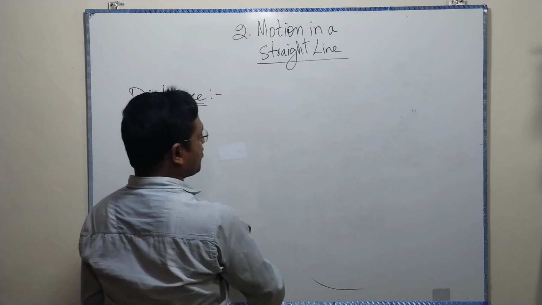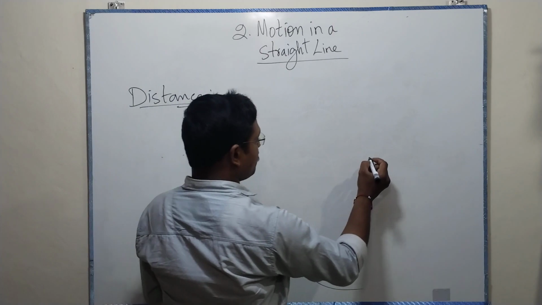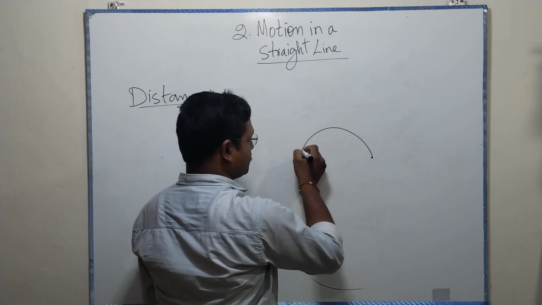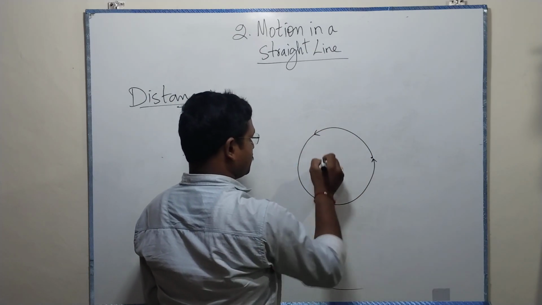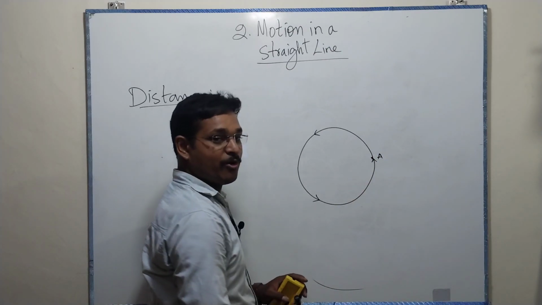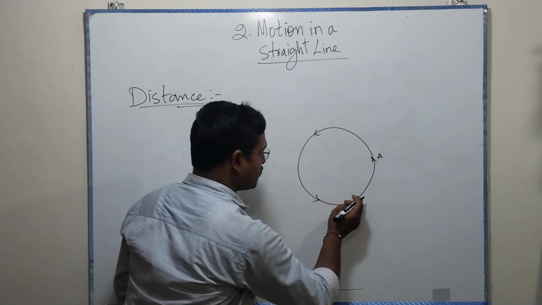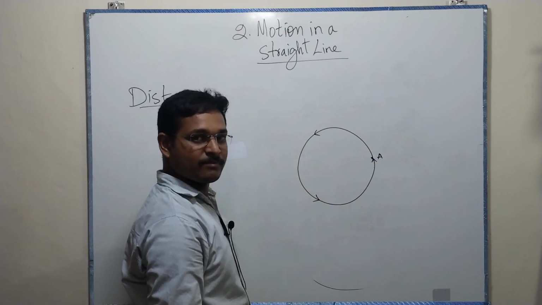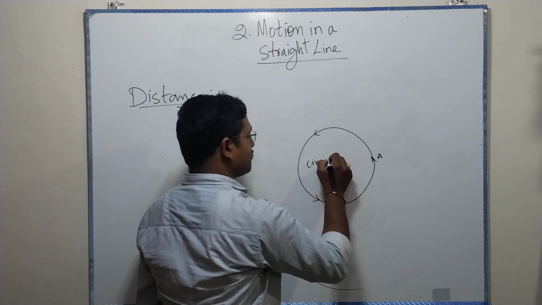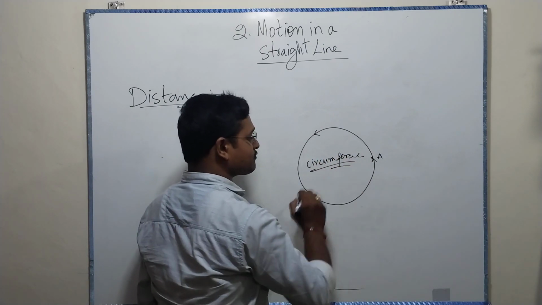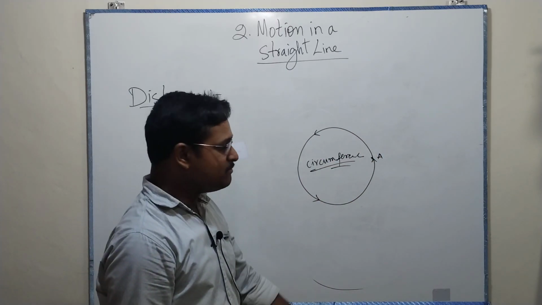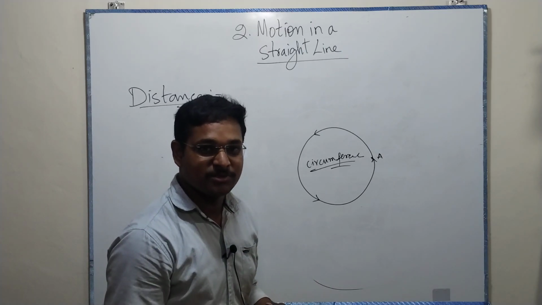For example, a particle is moving in a circular path in an anti-clockwise direction. It started at point A, goes all the way around, and again comes to A. So what's the distance here totally? It's nothing but the circumference of the circle, the path of the particle. But what's the displacement?